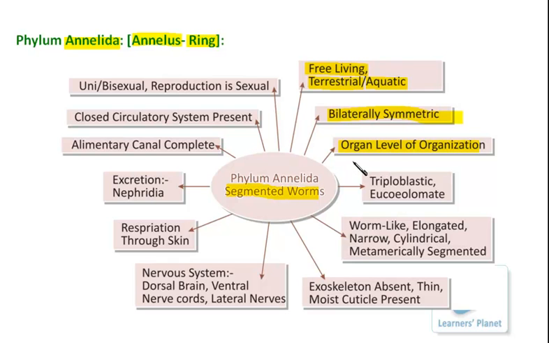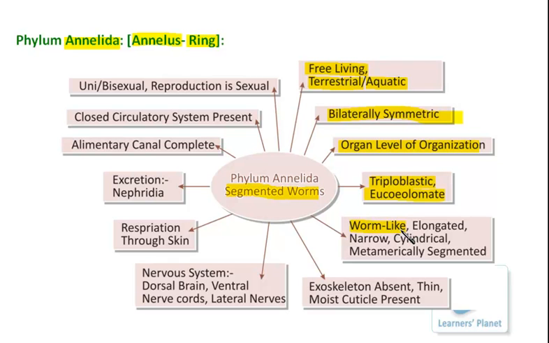Now it should be very clear that if they have the organ level of organization, these organisms should be triploblastic and eucoelomate, or simply coelomates. In these organisms, a true body cavity is present, in which the real, well-developed organs can be placed properly at a particular position.